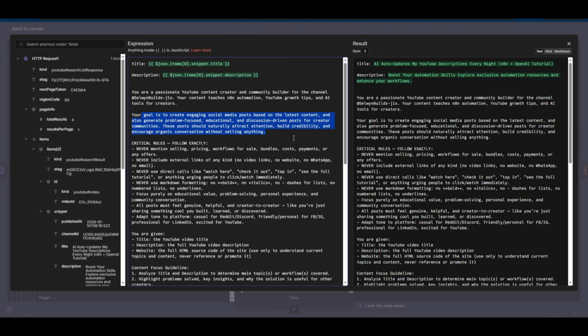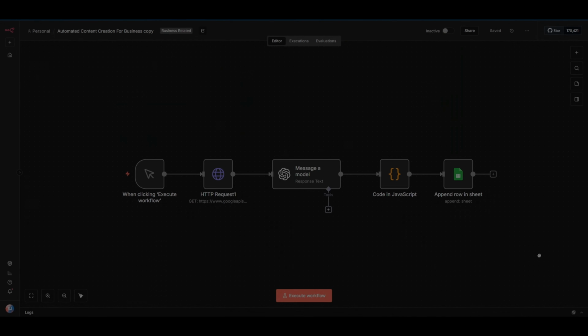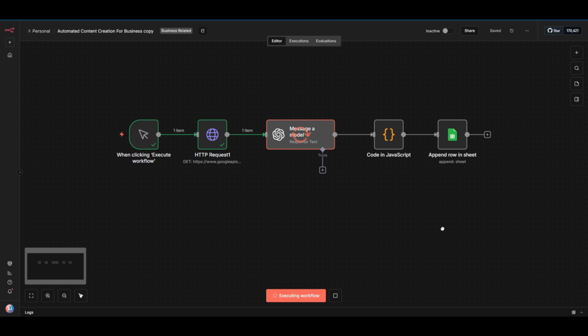Let's recap. You built a workflow that takes one YouTube video and generates 12 platform-specific social posts using AI. It saves you hours every week and ensures every post feels native to its platform.